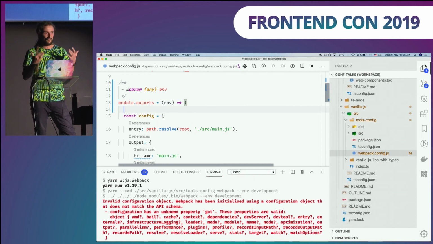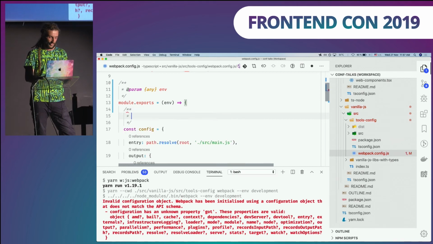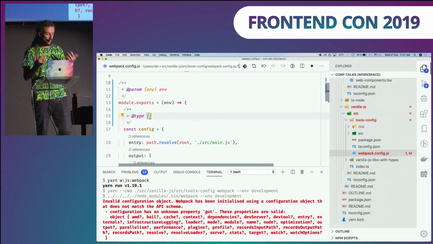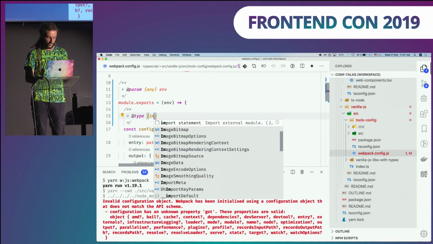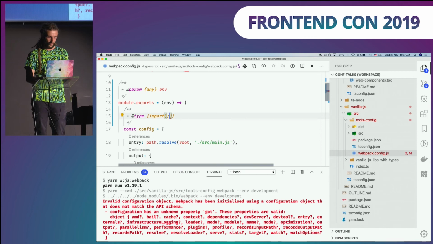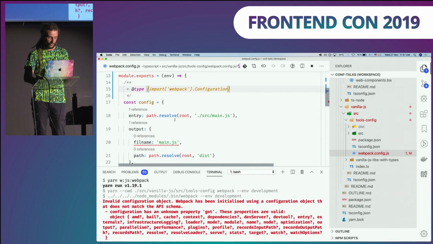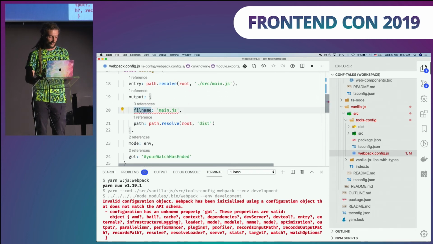We can use some standard things like JSDoc to annotate our configuration. So let's do that. I'm gonna use type. And because some wonderful folks in open source already implemented ambient definitions for Webpack, I can leverage those. So I will just use a dynamic import of the Webpack library, and I will use the configuration type from that. Okay. And here is our error. It's not fill name, but it's file name.